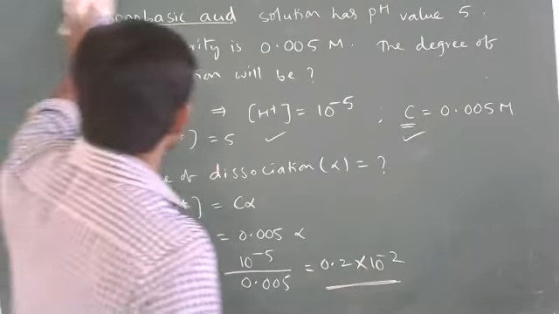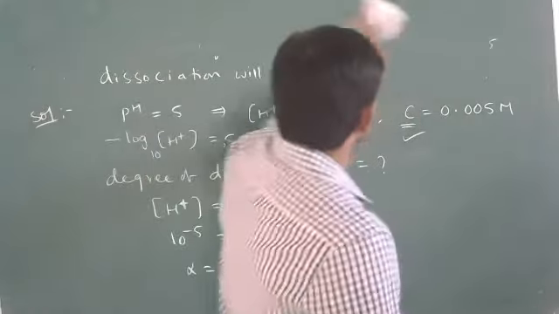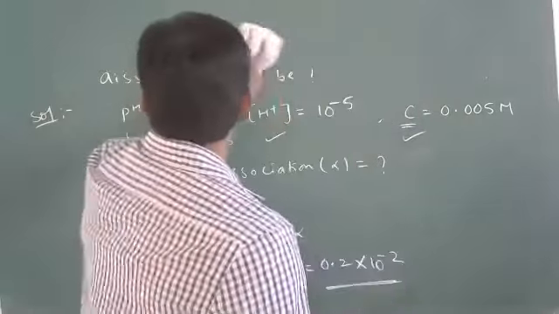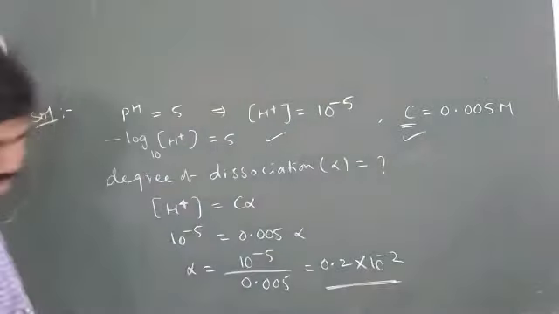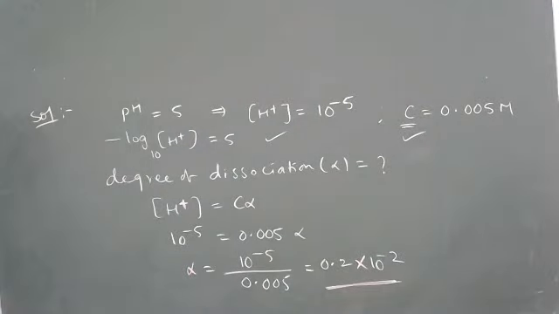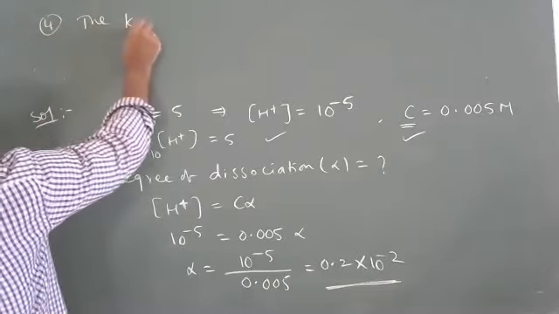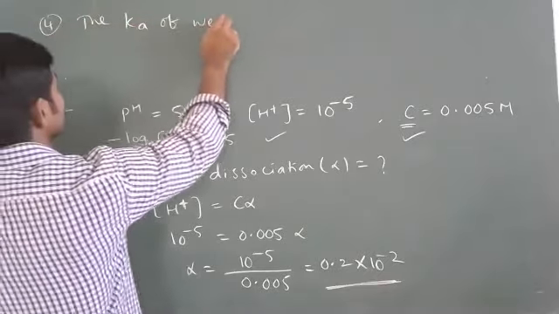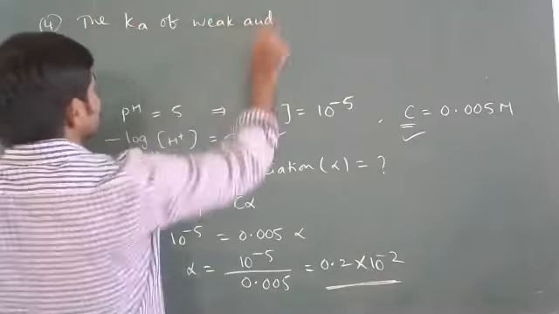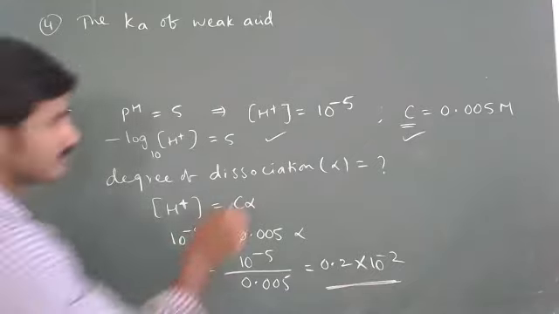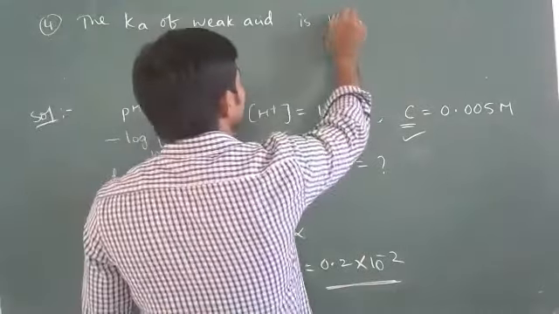Okay. So next problem. The Ka of a weak acid is 10 power minus 5.